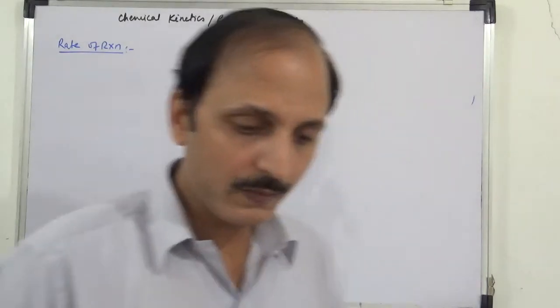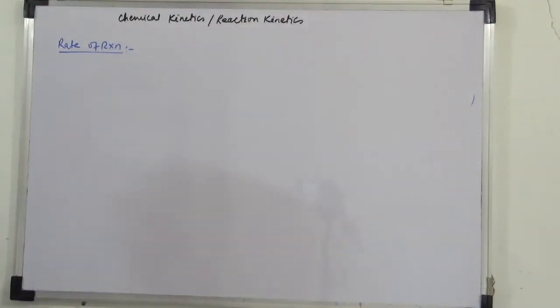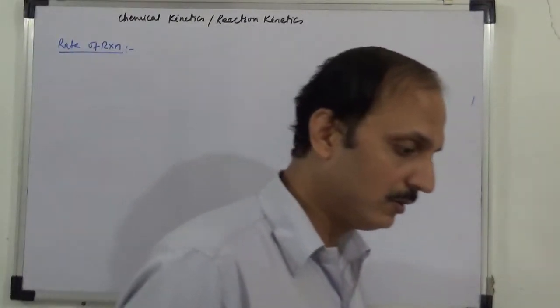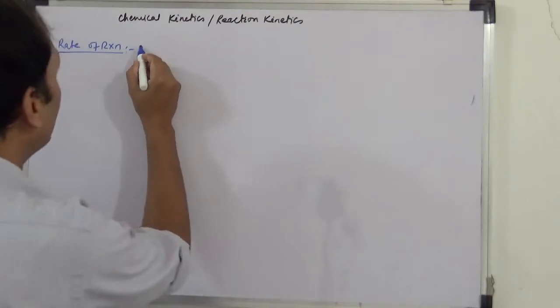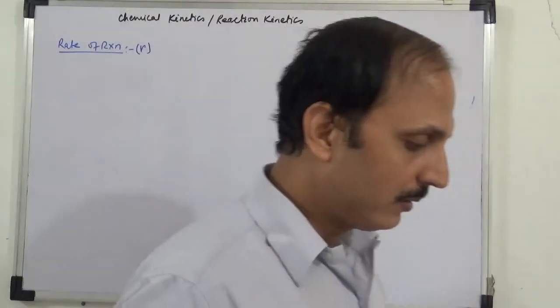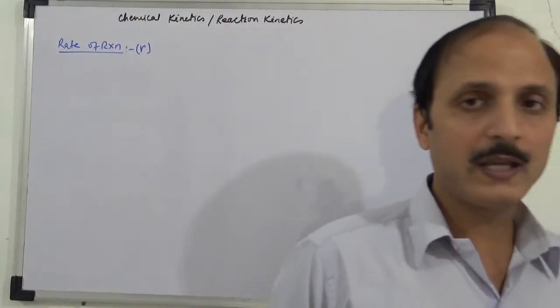Okay, so rate of reaction we write here. Rate of reaction or rate of chemical reaction, we represent this by small r. So please write what is rate of reaction.